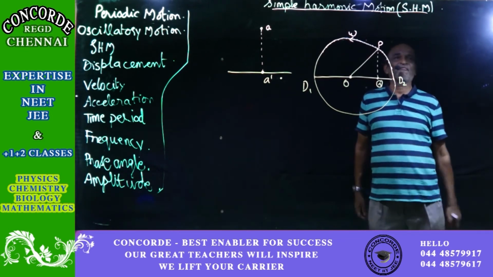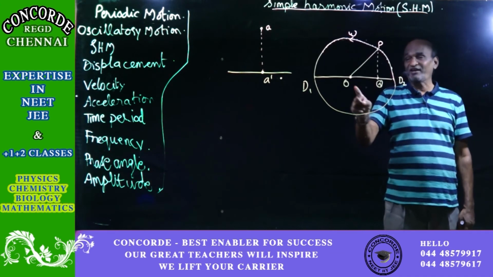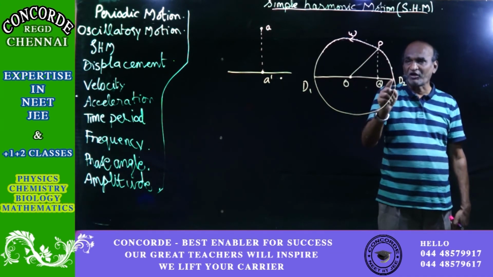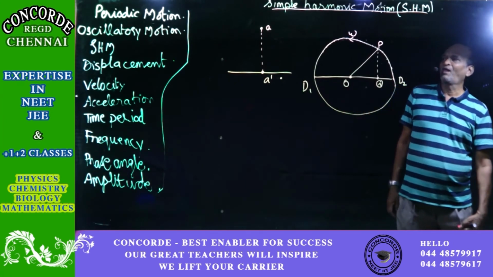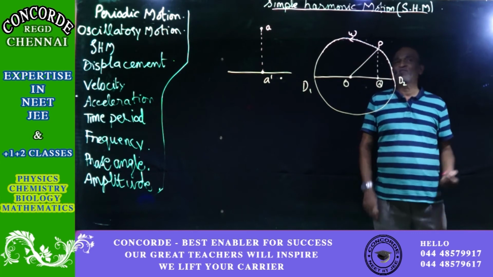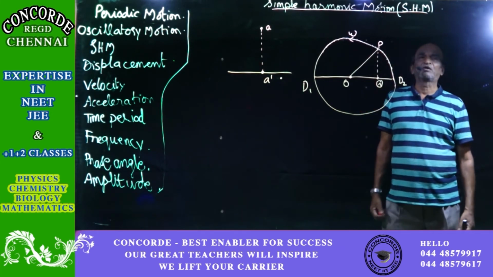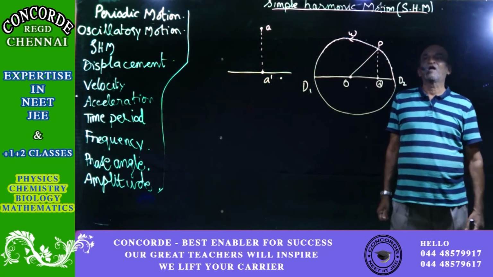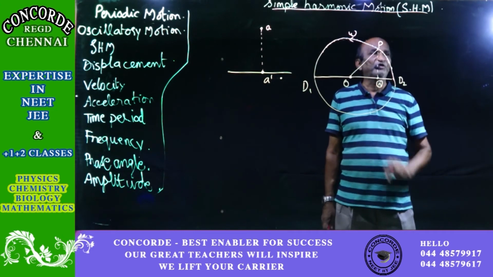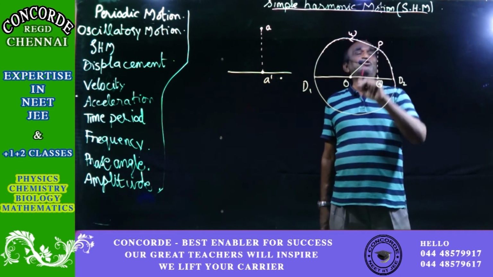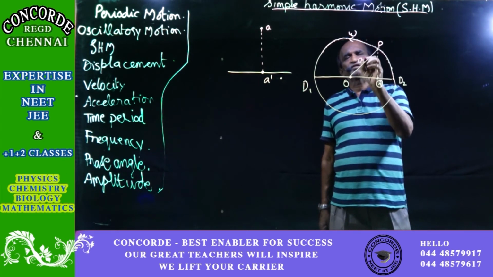Now take care. From the beginning I have told you to and fro motion. So the center of the circle is the mean position for the simple harmonic motion. Yes. So let us proceed now with the different definitions that we have for the simple harmonic motion. The point P is projected, and on the diameter we see that the projection is Q. And we know that OP is the radius, and let us say that this radius is equal to A.